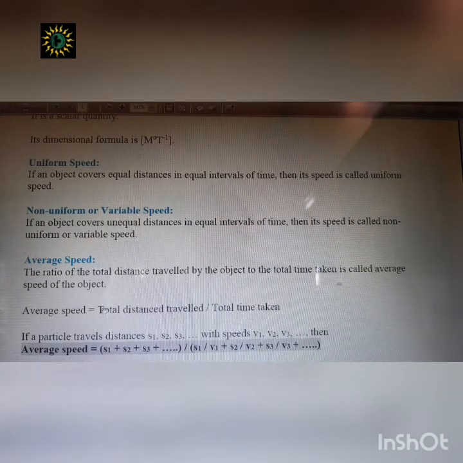In the example, in the first 10 seconds it covered 50 centimeters, and in the next 10 seconds it covered 100 centimeters. So the total distance covered is 150 divided by the total time, that is 20 seconds. So 150 divided by 20 will be the average speed in this case.